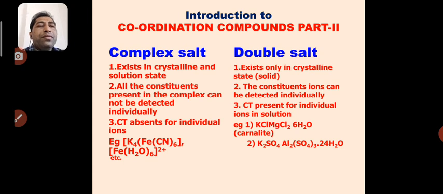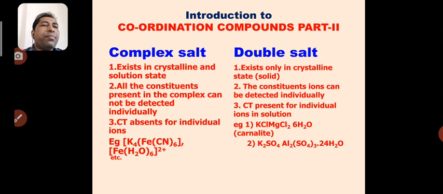And when we take the CT, the confirmatory test for the cations and anions present in that double salt, the CT will be positive for the individual cations and anions that make up the composition of the double salt.